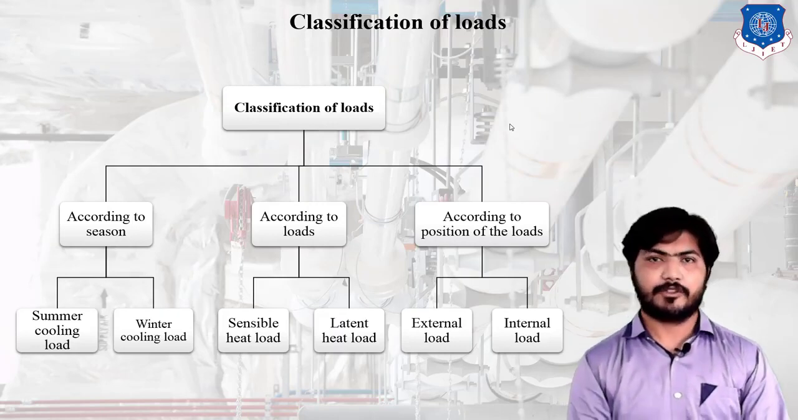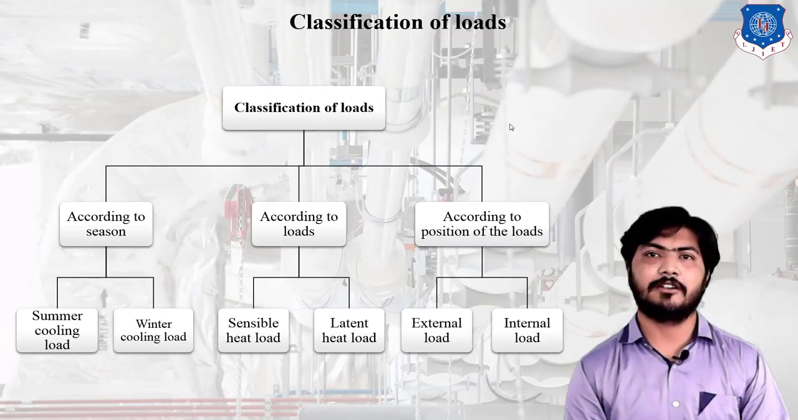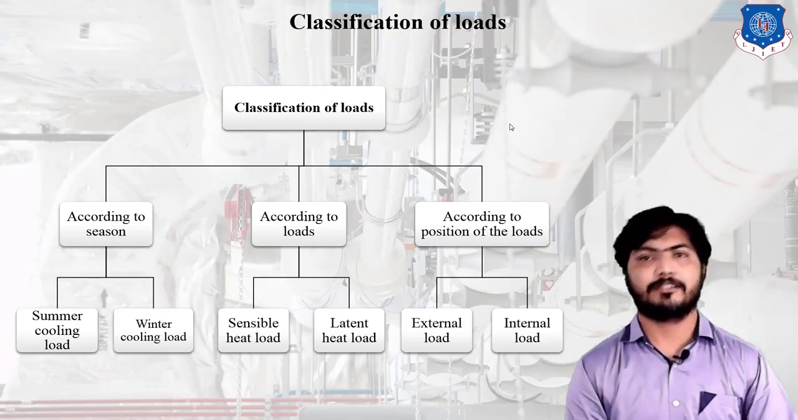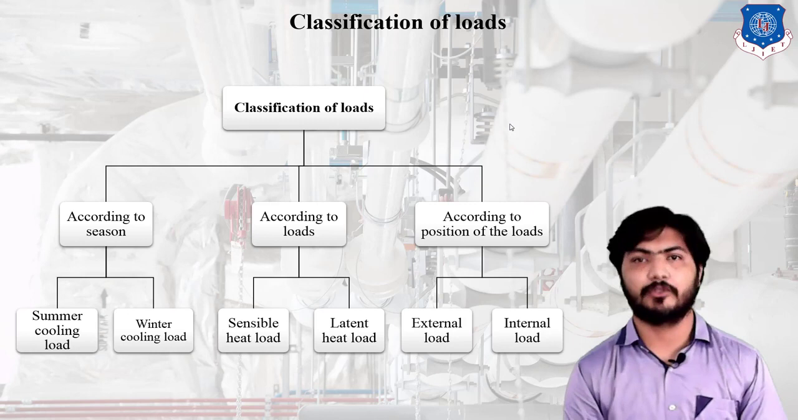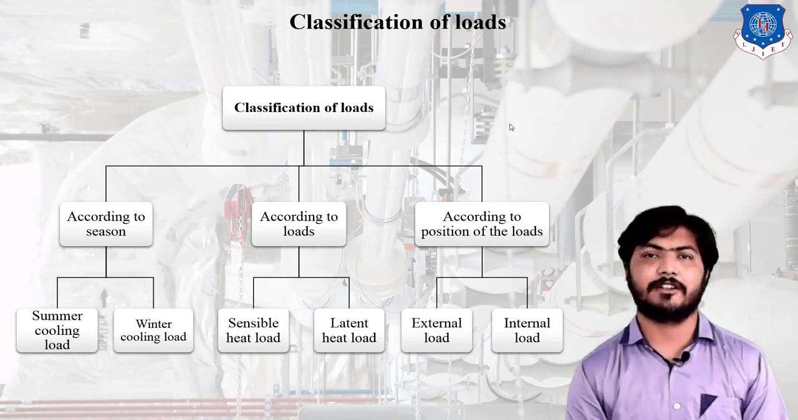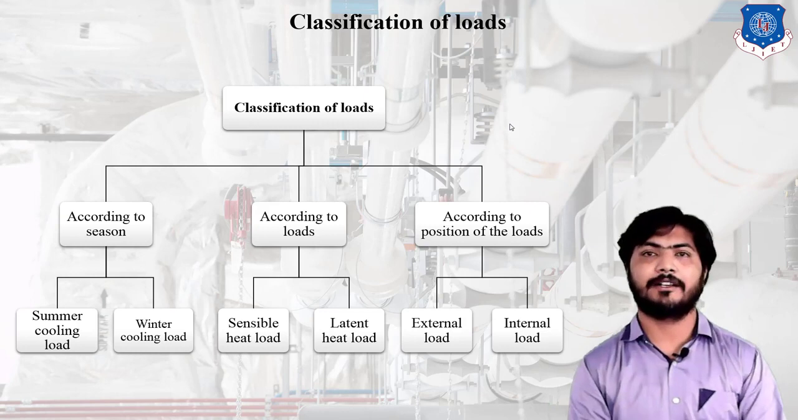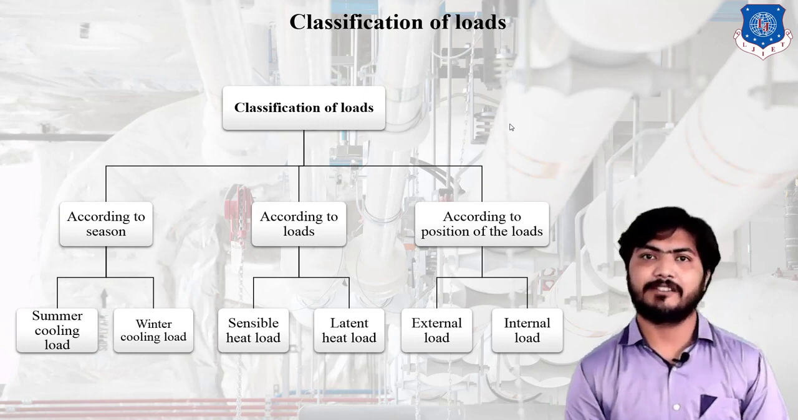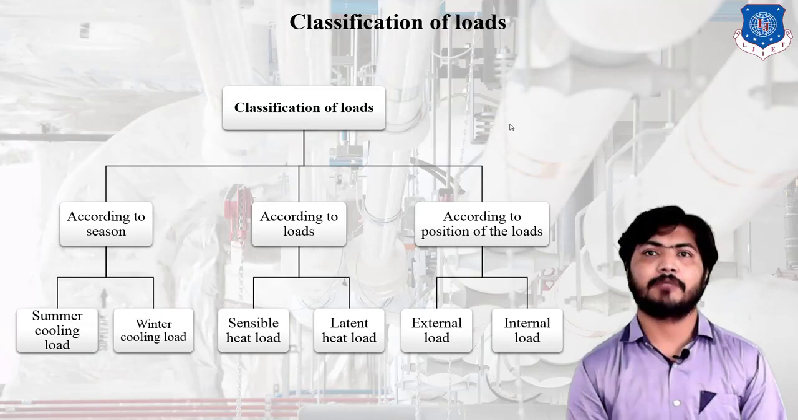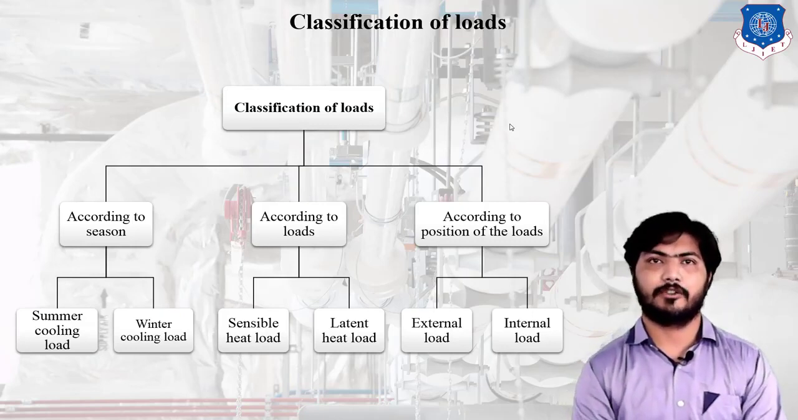Okay. According to position of the load, there are basically two types: external load and internal load. The heat load which comes from outside to the conditioned place is known as external load, like solar radiation and infiltration. Internal load is load that is generated inside the room, like heat liberated by occupants and electrical equipment. Those are examples of internal load. This is the classification of load.